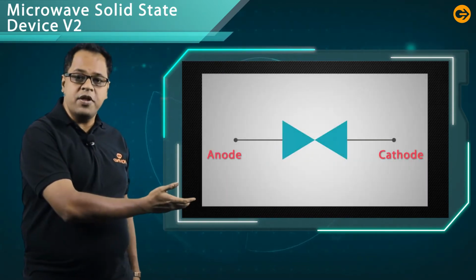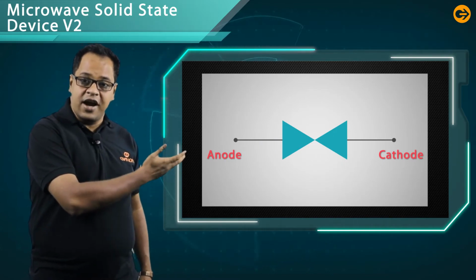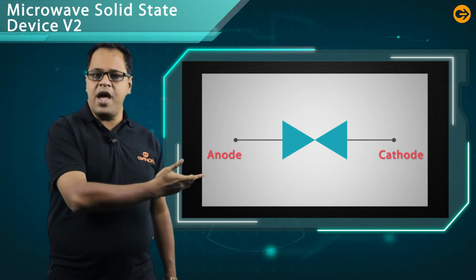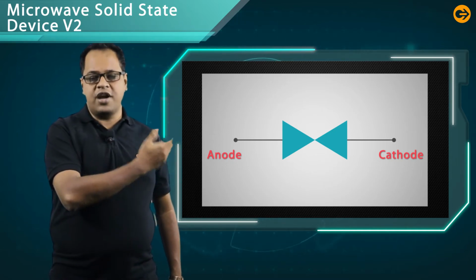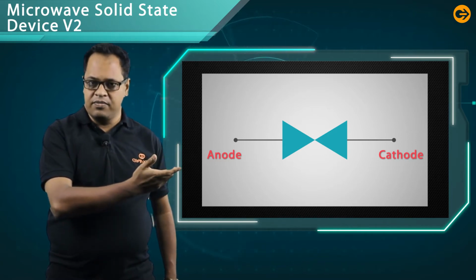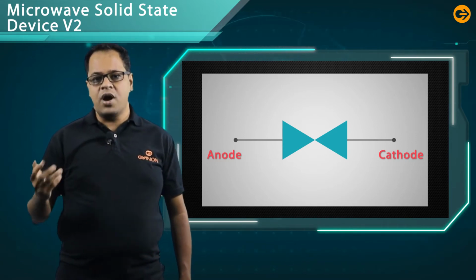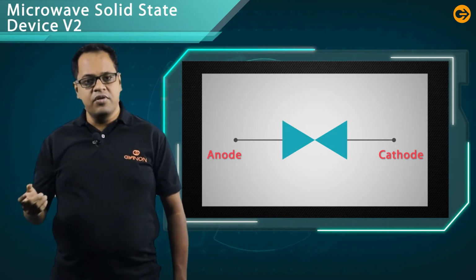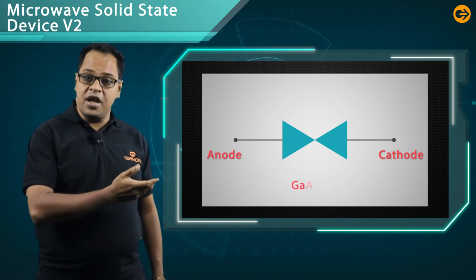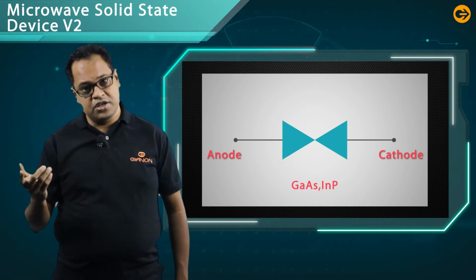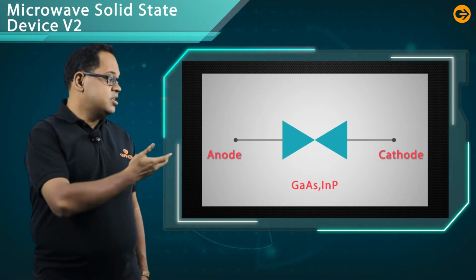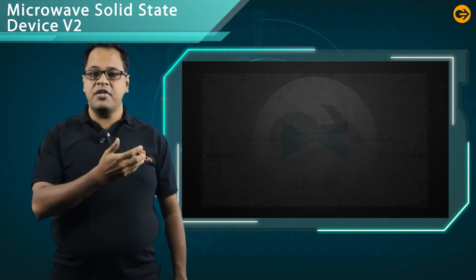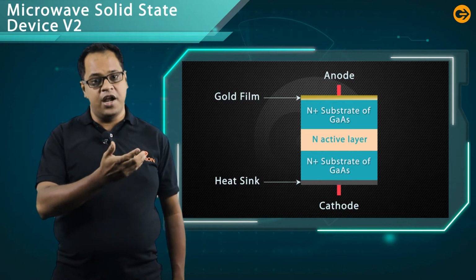Here is the symbolic representation of the Gunn diode. In the Gunn diode, there is one anode and on the other side a cathode, just the same as your diode, as you studied in your second and third year. Now obviously the question is, what are the types of material used in this Gunn diode? The materials used are generally gallium arsenide and indium phosphide, GaAs and InP.